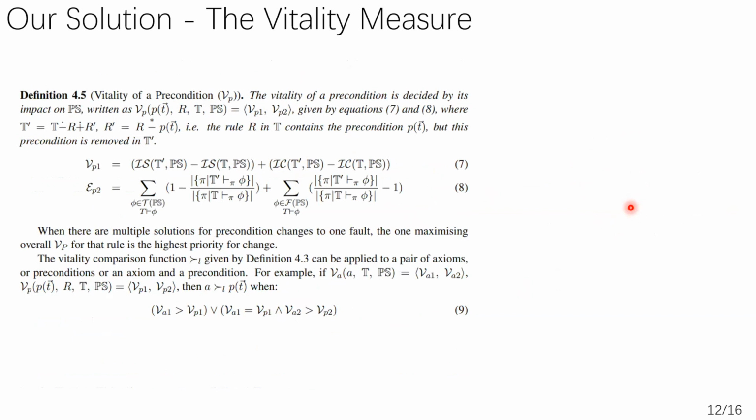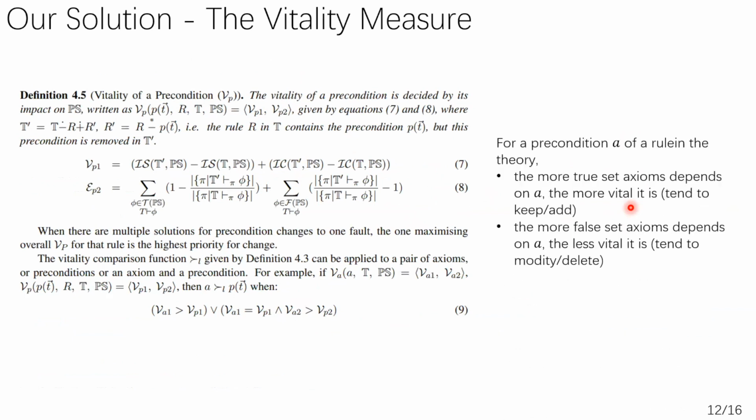And the same for the preconditions in a rule. For a precondition of a rule in a theory, the more true theorems depend on it, the more vital it is. And the more false theorems depend on it, the less vital it is. That's all of our proposed benchmark-based vitality measure.